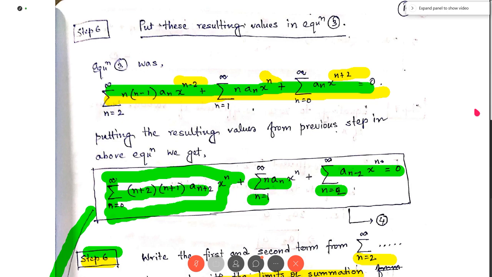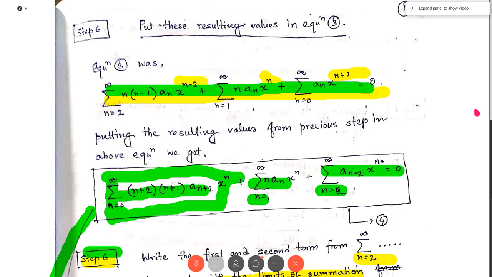This is the term, as we are expanding the summation of the first term, for n equal to 0, and this is the term for n equal to 1: 1 plus 2 into 1 plus 1, a 1 plus 2, x to the power 1, and then the terms from n equal to 2 to infinity, which I have written in the summation form.